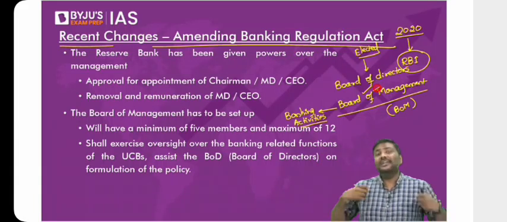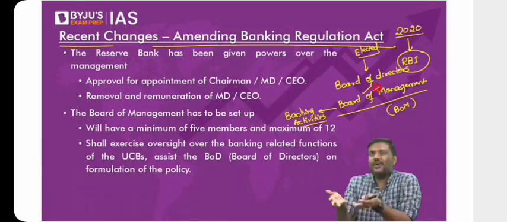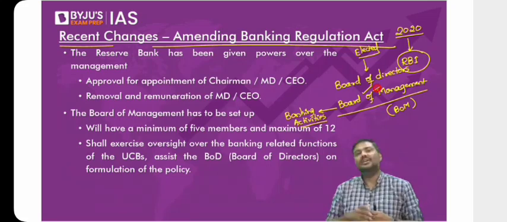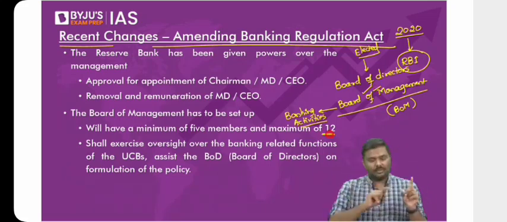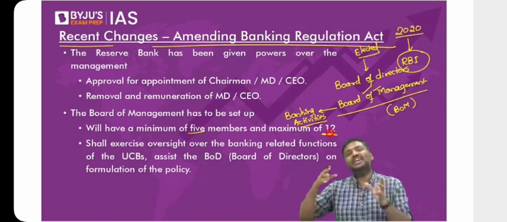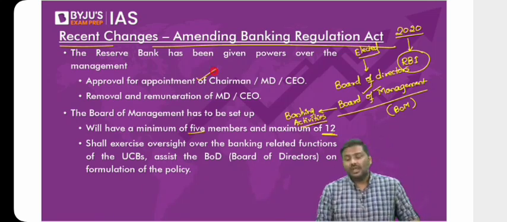Why? Politically influential people might get elected. But we already have a board of directors. Why should we elect now? No elections. Second, would you want them to be experts or not? Again, the answer is yes. So have a look at this. There are 12 plus 1 members. Minimum 5, maximum 12 people. In addition to the 12, there will also be a chairman, MD or CEO. This will oversee the banking activities.